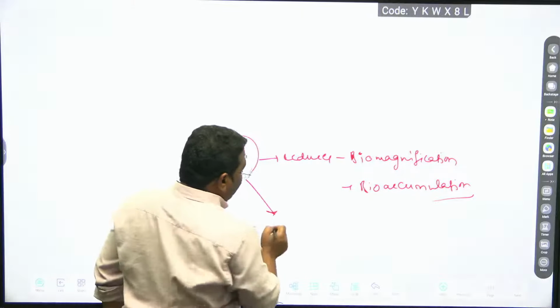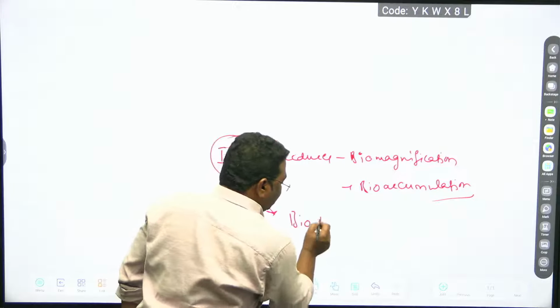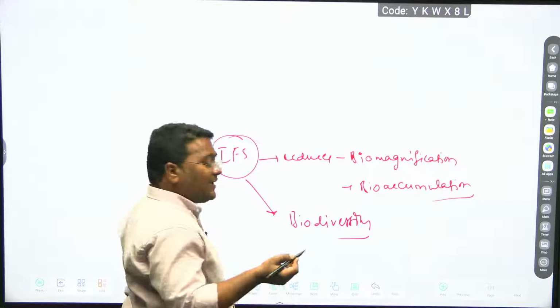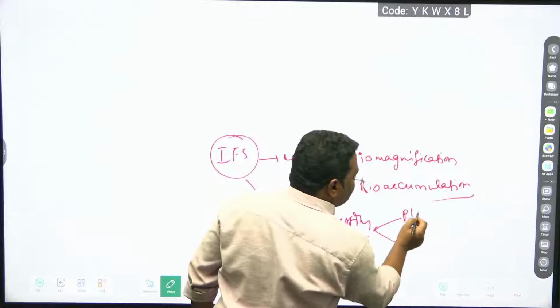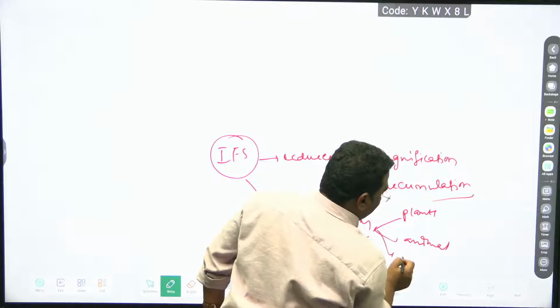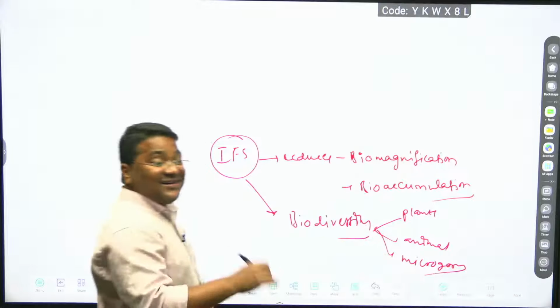And here it improves biodiversity. Because what is biodiversity? Plants, animals, and microorganisms also.